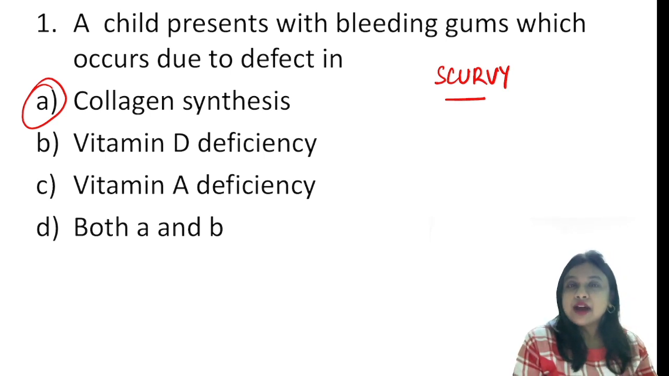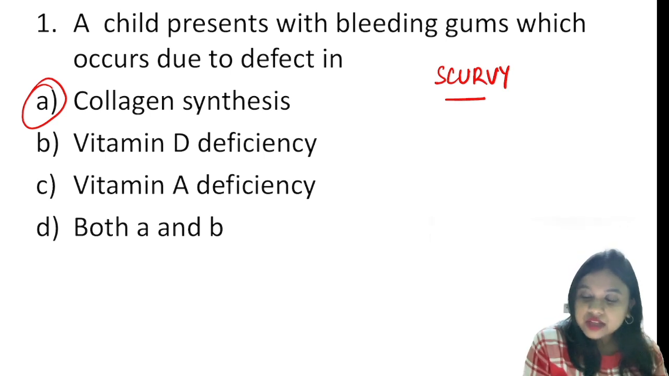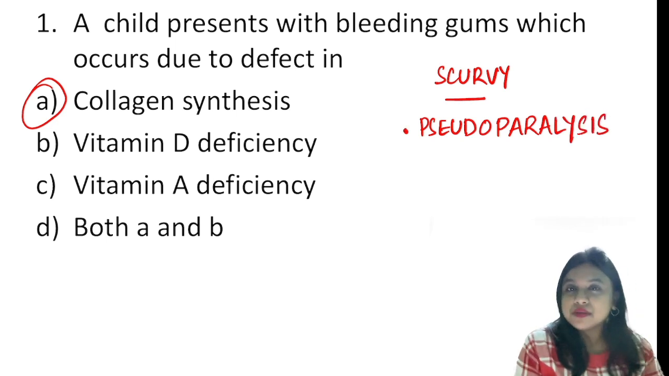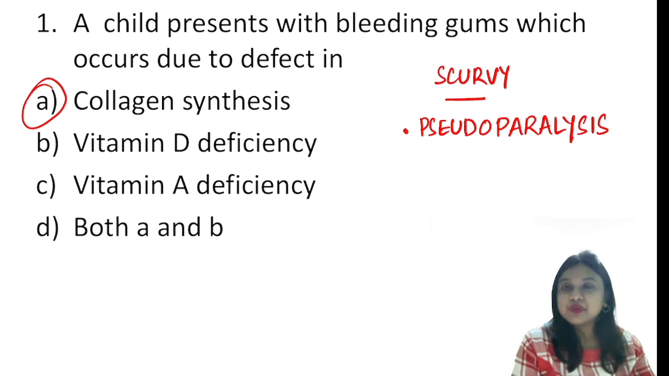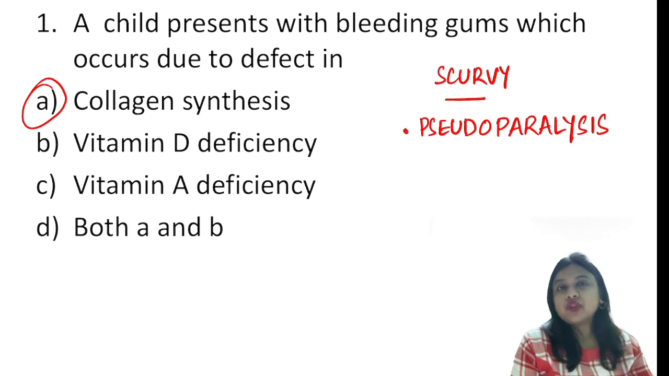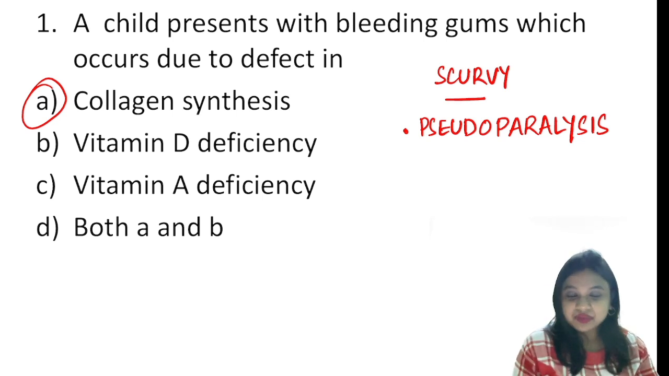Now we know in scurvy we'll have bleeding gums as well as we'll have pseudo paralysis. So the key points in the MCQs will be bleeding gums, pseudo paralysis, vitamin C deficiency, ascorbic acid, and it is a clinical diagnosis mostly, and it is because of defect in collagen synthesis.